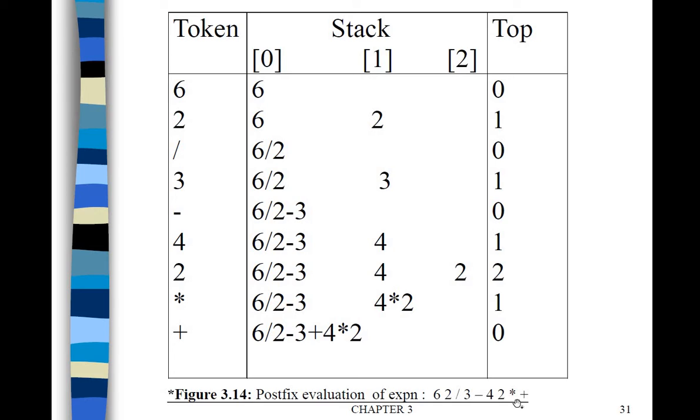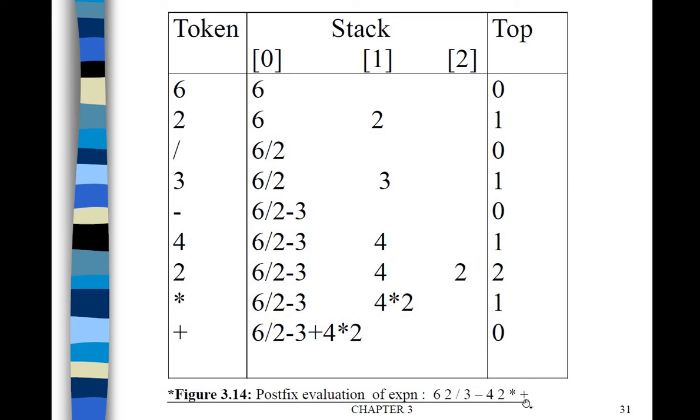Okay, so now when you scan the multiplication sign, immediately 2 operands we have to pop. Okay, 2 and 4 will be popped, and multiplication will happen, and that intermediate result will be pushed onto the stack. So in the first location 8 will be stored, and here in the 0th location 0 will be there. 6/2 is 3, 3 minus 3 is 0, so in that way.